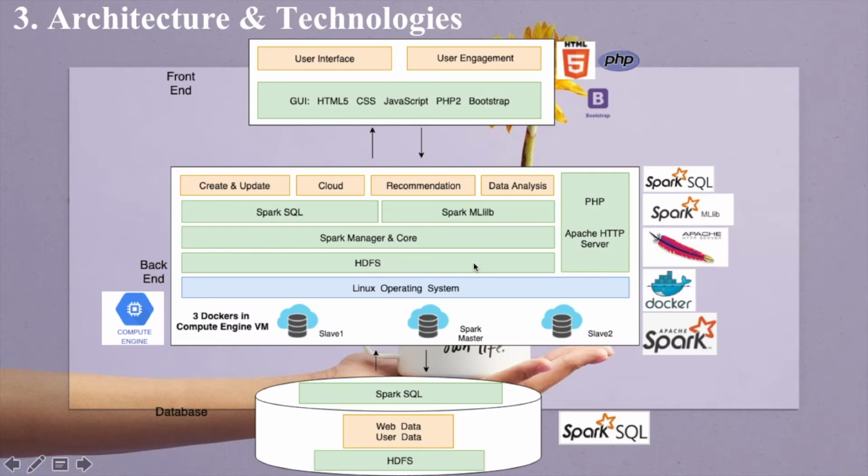The third part is architecture and technology. Our architecture has 3 tiers. The first tier is a front end. Front end has a GUI and visualization of website. User can interact and engage with the website here. We use HTML5 and Bootstrap to develop front end website. In the meantime, PHP is applied to link the front end with backend and database.